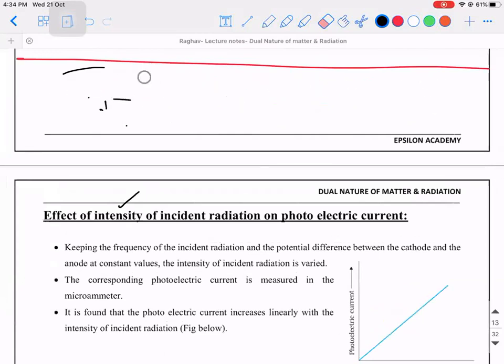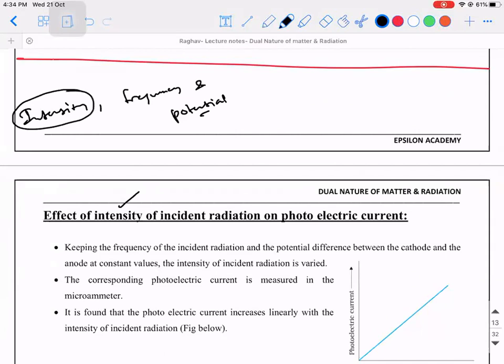Intensity, frequency, and potential of anode. Intensity, yes, frequency and the potential. Okay. See, generally, whenever you're studying characteristics of anything, of any characteristics from any experiment, then variation of one variable will take place and the other two will be kept constant.